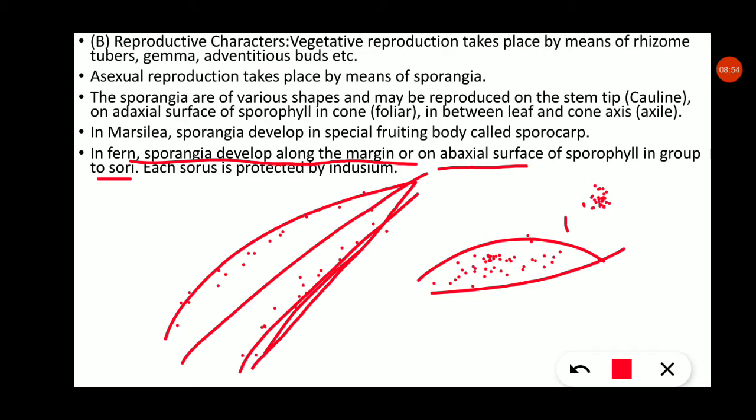This sorus is protected by this structure, which is known as the indusium. Remember, this will be asked in MCQs. In pteridophytes each sorus is protected by the indusium. In fern, sporangia develop along the margin and on the abaxial surface, the lower surface of the sporophyll, in groups called sori, and each sorus is protected by the indusium.